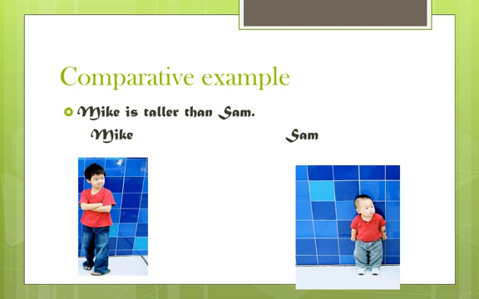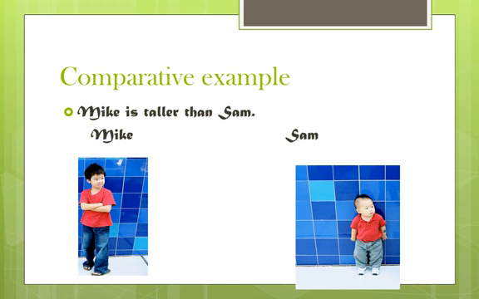So I see the sentence, Mike is taller than Sam. Mike is what? Taller than Sam. So Mike, the tall boy, is taller than Sam. In this sentence, I said one trick is there. See, after the word taller there is "than". So taller is your adjective degree, and after the adjective the word "than" we will use in the comparative sentence.